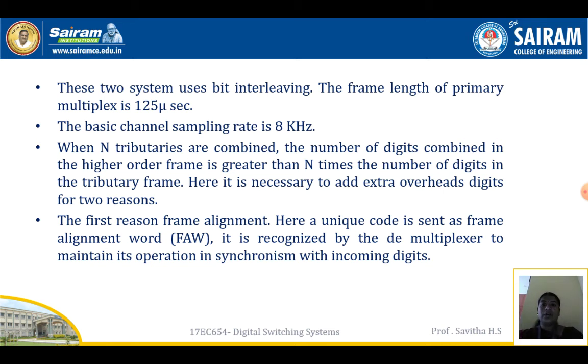When n tributaries are combined, the number of digits in the higher order frame is greater than n times the number of digits in the tributary frame. Hence, it is necessary to add extra overhead digits for two reasons. The first reason is frame alignment, where a unique code is sent as the frame alignment word. It is recognized by the demultiplexer to maintain its operation in synchronism with the incoming digits.